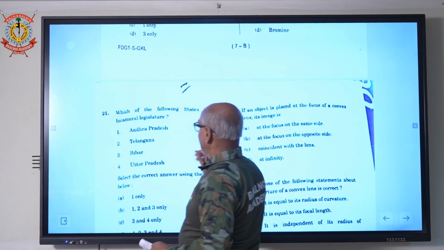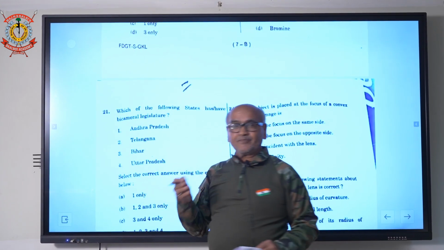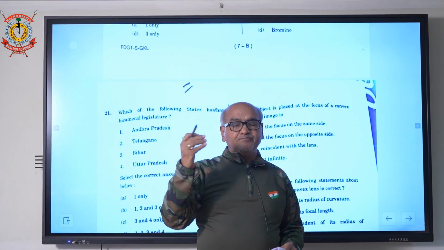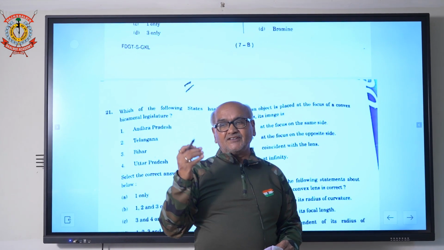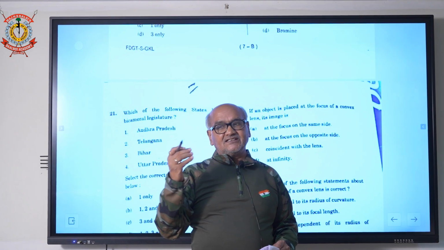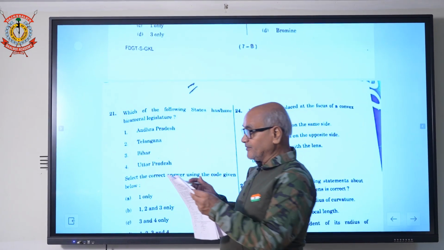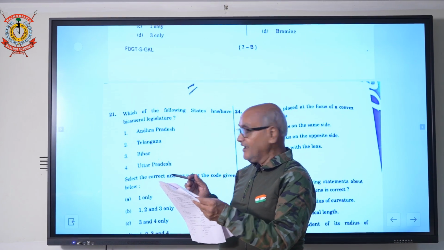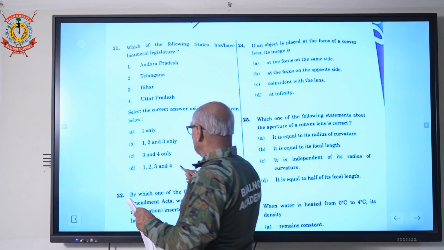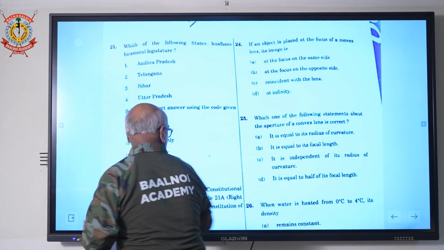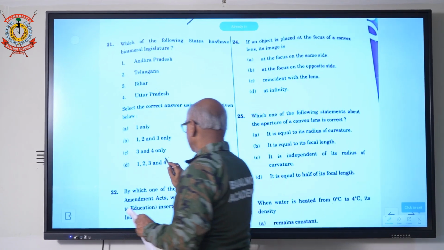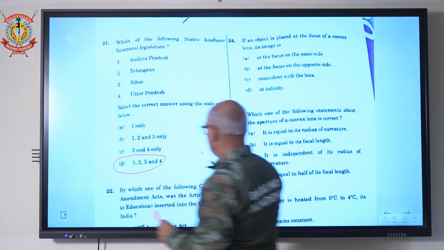Which of the following states have a bicameral legislature? If a state has 2 houses, the upper house is called Vidhan Parishad, the lower house is called Vidhan Sabha. Vidhan Sabha means state legislative assembly, and the other is the state legislative council. Andhra Pradesh, Telangana, Bihar and UP, all 4 states have a State Legislative Council.